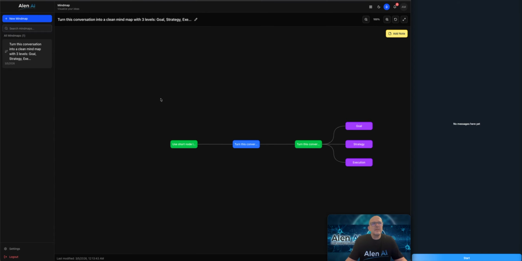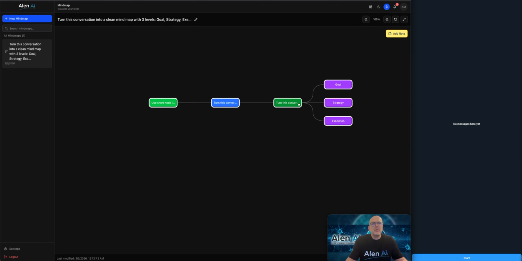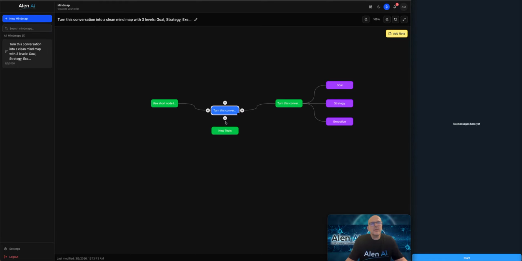Now, this is of course something that is super basic, and since we are here, I'm just going to demonstrate some of the capabilities. So I can select this, I can move it around, I can select individual nodes and move them around. When I select a node, there are arrows, and depending on where I click on these arrows, a new child node will be created, and then additional nodes, as many as I like.